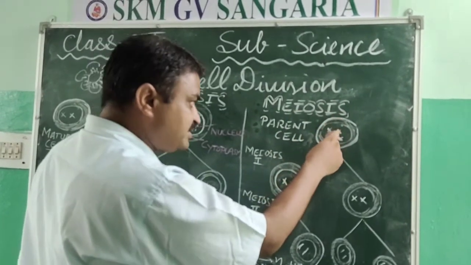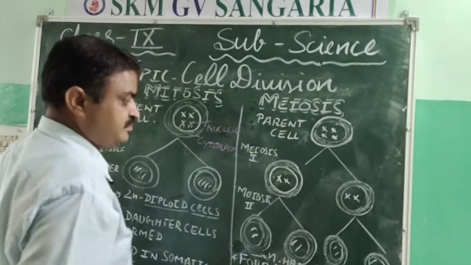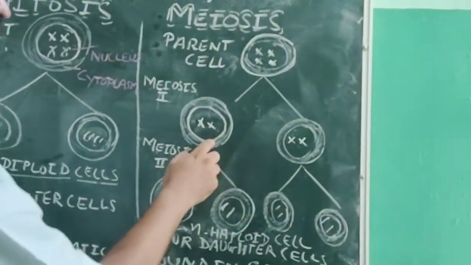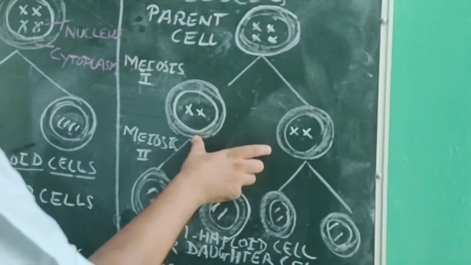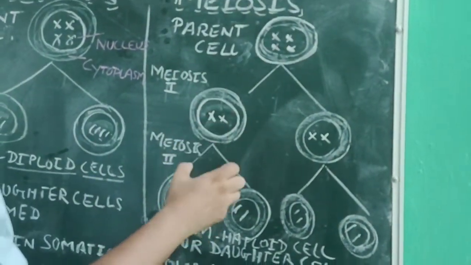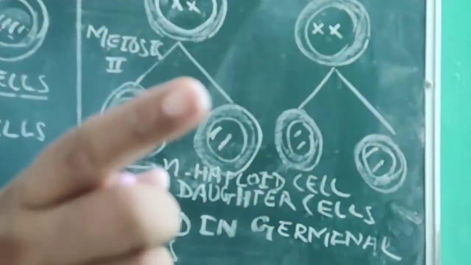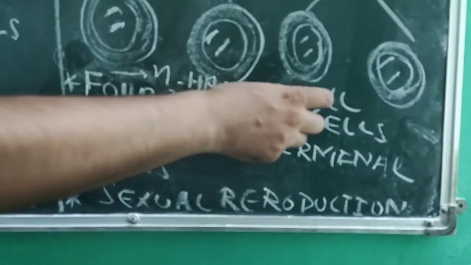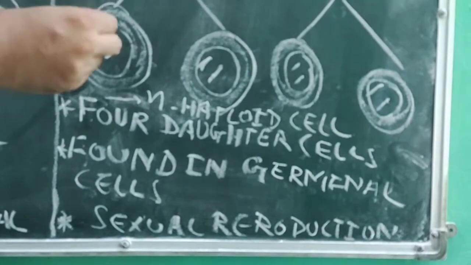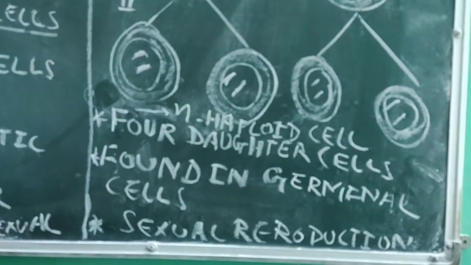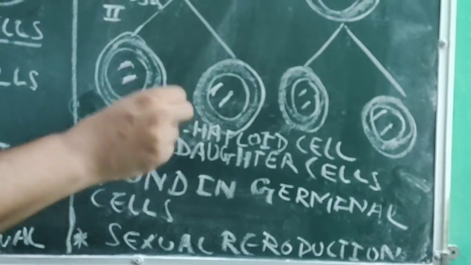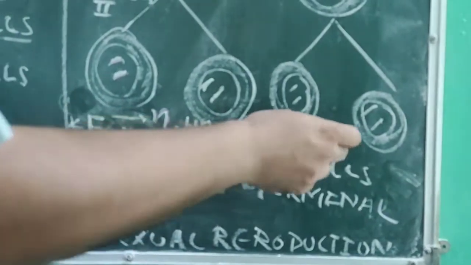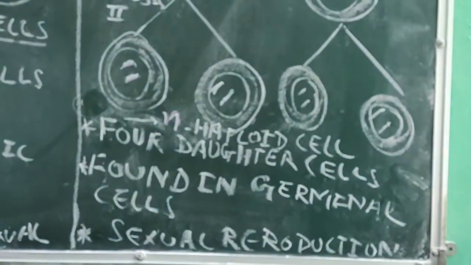After that, it is divided into two cells, and the cells that we get are diploid in nature, and from those diploid cells we again get two more cells, means in total 4 daughter cells we get, and the 4 daughter cells have haploid nature. Haploid nature means they have a single set of chromosomes, means they have only n, 1n. So the cells that we obtain here are haploid cells, student.